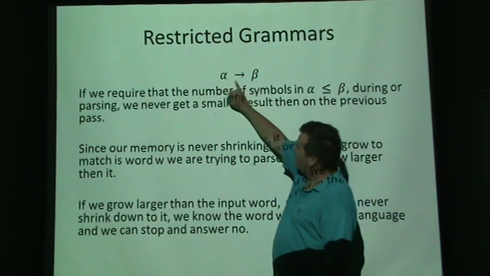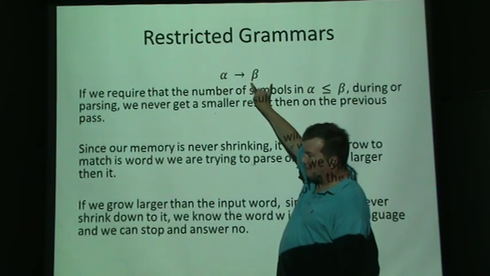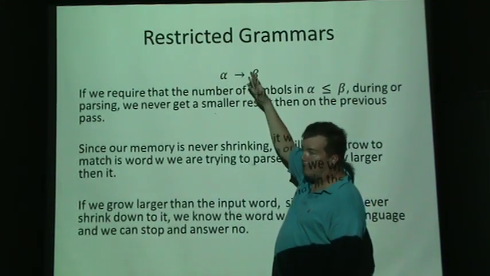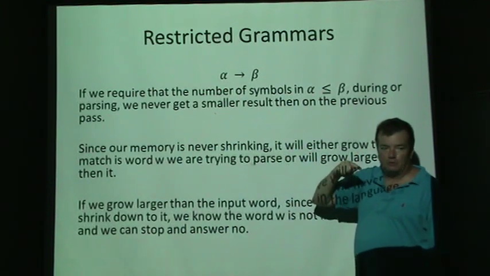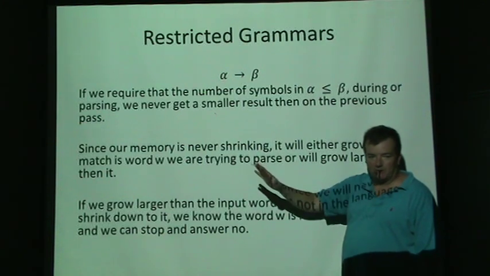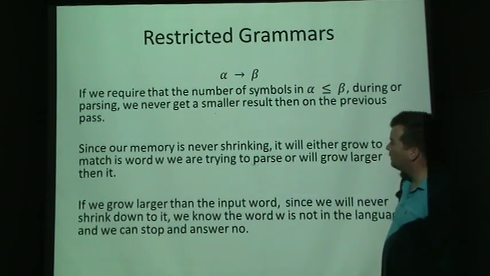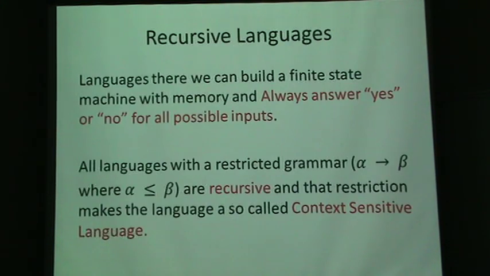So if you follow this rule for grammar, that the right side has as many symbols or more than the left side, then we will always be guaranteed to let the program run and eventually answer yes or no for all inputs. We'll never go into an infinite loop. Okay, so a recursive language is the new definition.